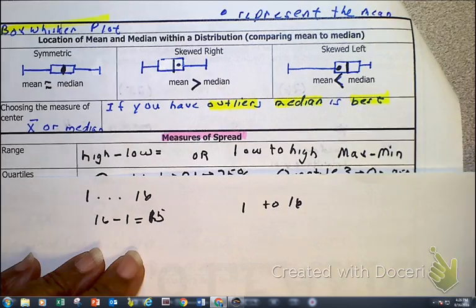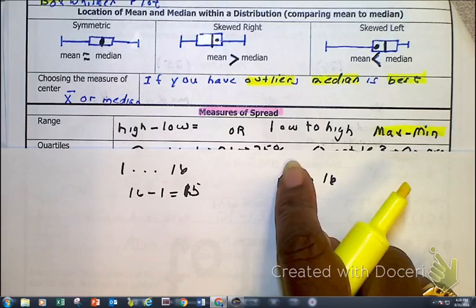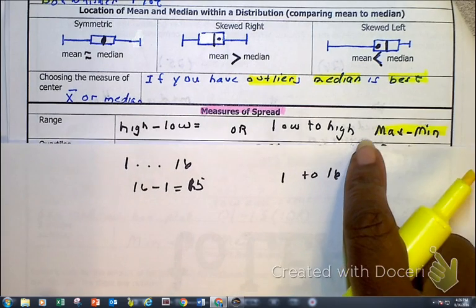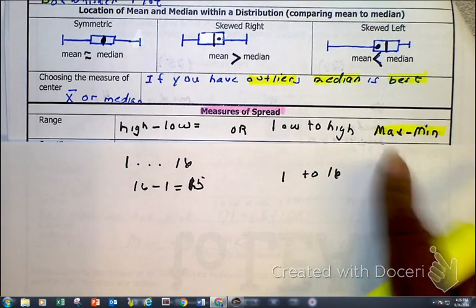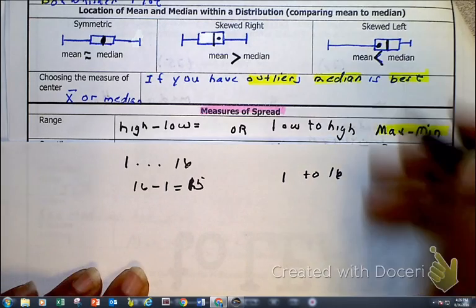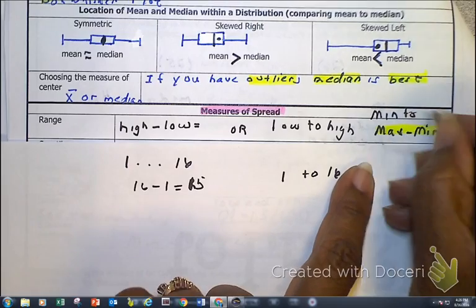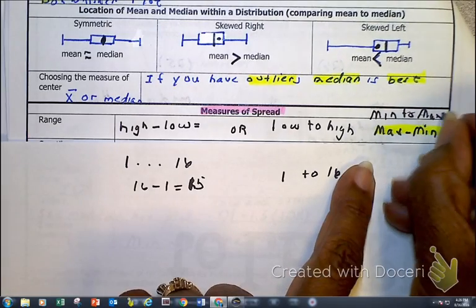So the first two I gave you were pretty generic and consistent with what we've done before. But when it comes to the box plot, we have a max and a min value. We can subtract them. That'll give us the range. Or like I did before, it could be looking at the min value in relationship to the max value.